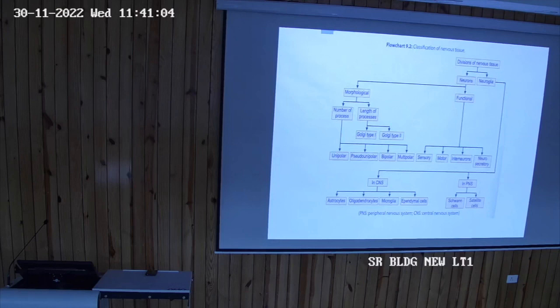After seeing this, now we will discuss the different types of neurons and different types of neuroglial cells. First of all, see the neurons. Neurons can be classified in various ways. First of all, see how many processes the neurons have. The neurons have a cell body, and the cell body has the same features: nucleus, nucleolus, mitochondria.